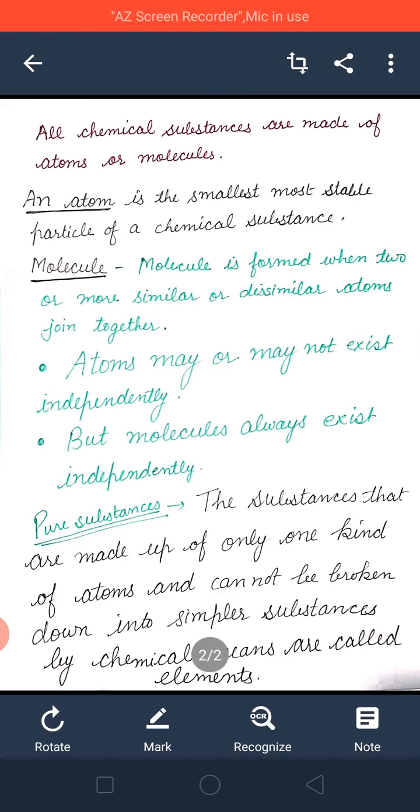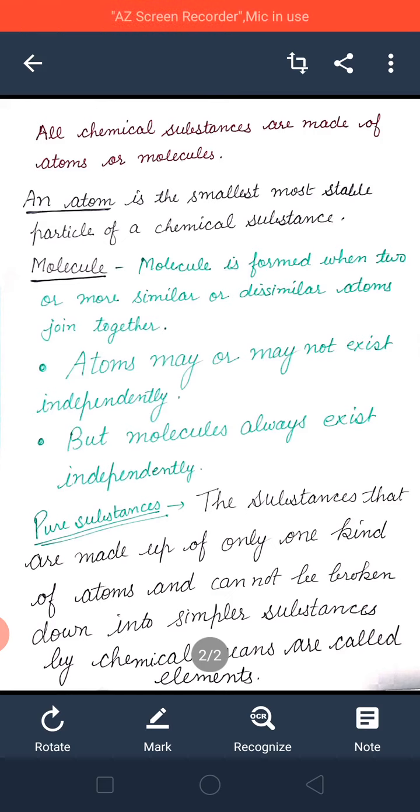Whereas mixtures are formed from two or more substances. It means pure substances are made up of only one substance, whereas mixtures are formed from two or more substances simply mixed together, but not chemically.